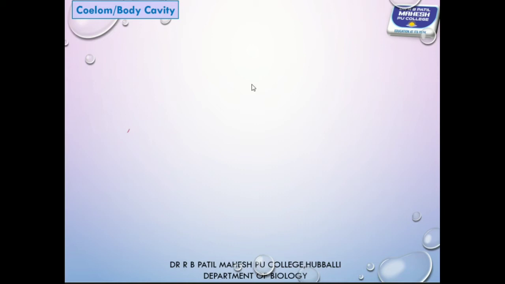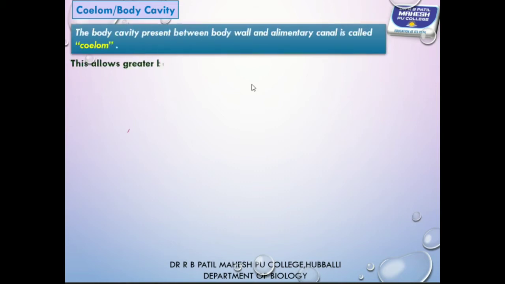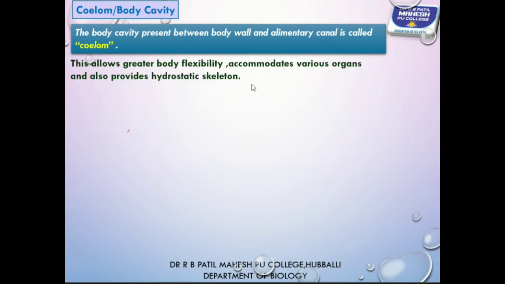So what is the significance of coelom? Coelom allows greater body flexibility, accommodates various organs, and provides a hydrostatic skeleton.